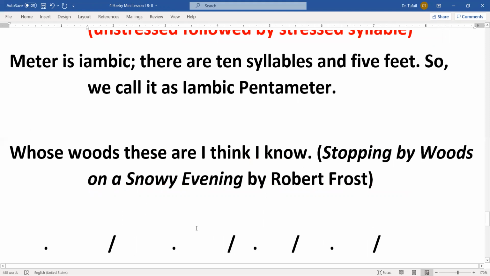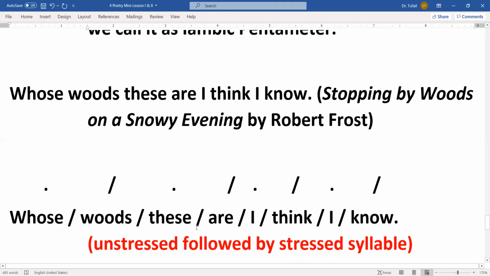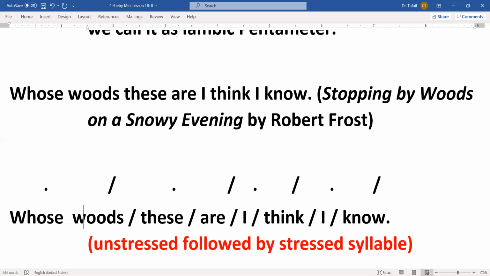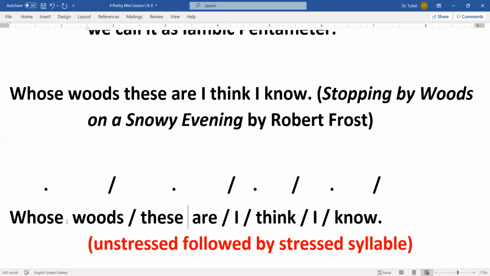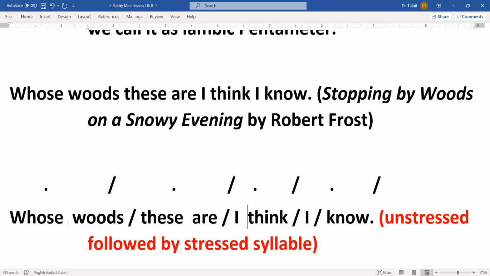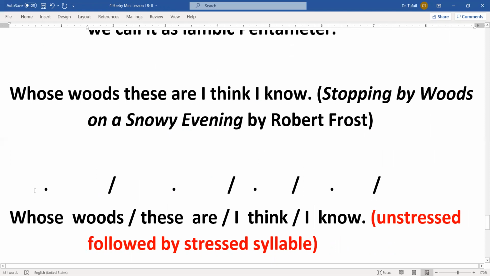Whose words these are, I think, I know. If you look at this line, okay, whose words these are, I think, I know. So look at that. Here we have again how many syllables? Whose words these are, I think, I know. It has unstressed followed by stressed, unstressed, stressed, unstressed, stressed.